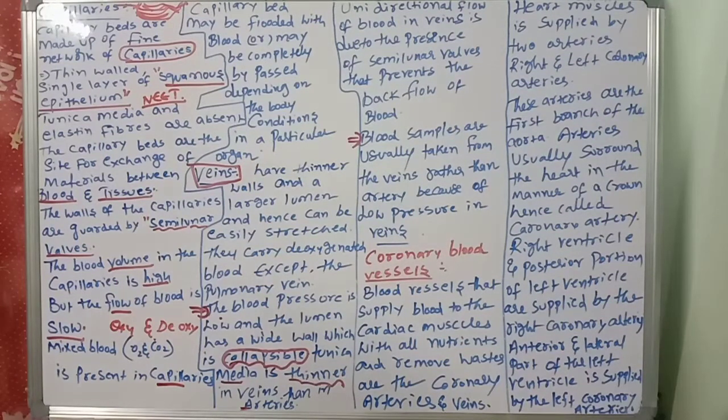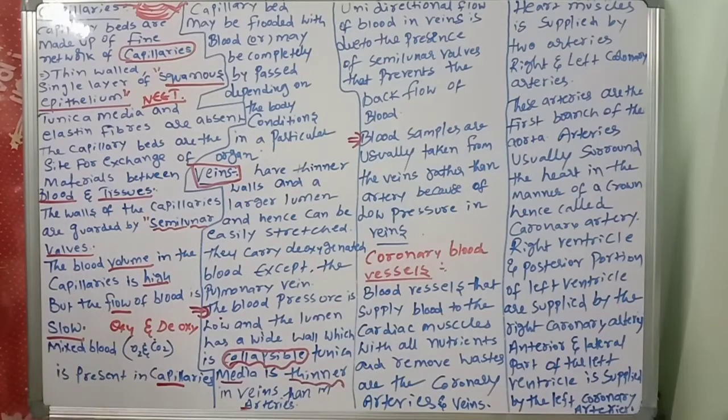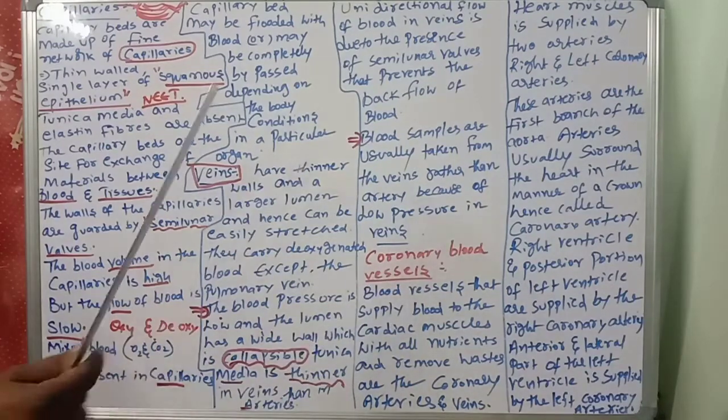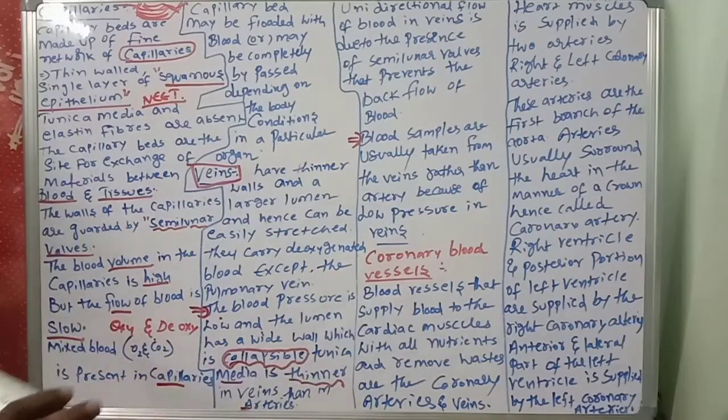Next, another important blood vessel type, the coronary blood vessels. What are the coronary blood vessels? A very important definition. Blood vessels that supply blood to the cardiac muscles with all nutrients and remove the waste are the coronary arteries and veins. You should listen very carefully.